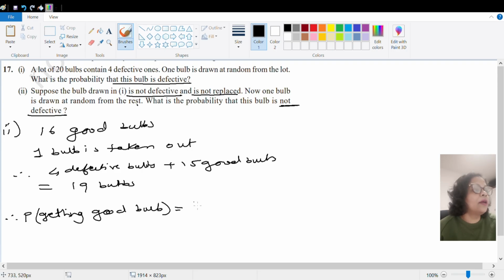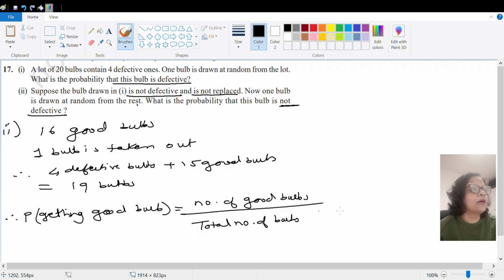So here, the number of good bulbs upon the total number of bulbs, which has changed. So you have to remember the total number of bulbs. Good bulbs available with us are 15 and total number of bulbs are 19. 15 by 19, further not reducible. So our answer is 15 by 19. Okay. So I hope you have understood.